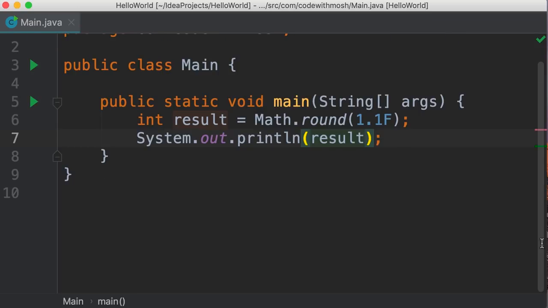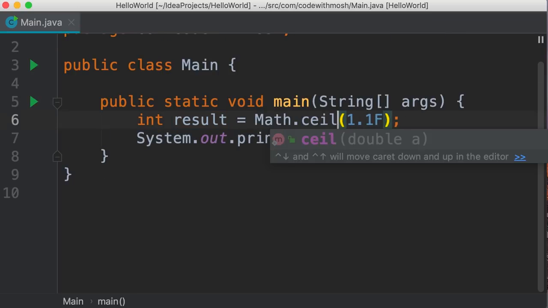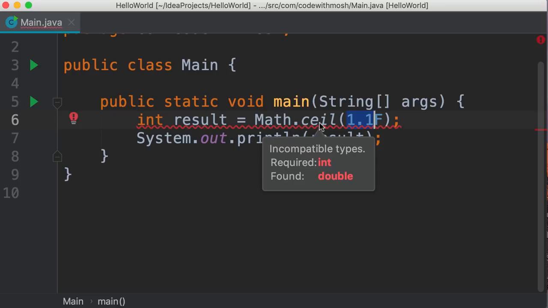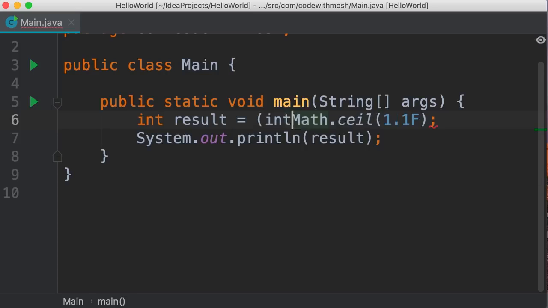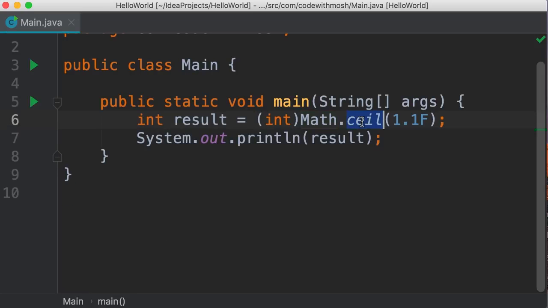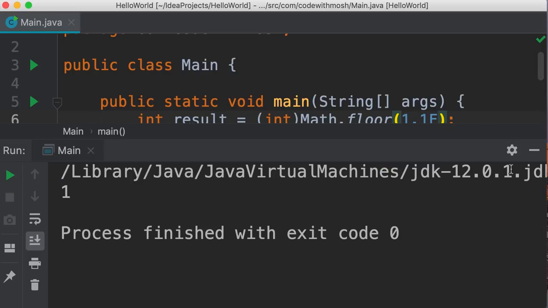Beautiful. Another useful method is ceil or ceiling, which returns the smallest integer that is greater than or equal to this number. So the ceiling of 1.1 is 2. Now here we have a compilation error because this method returns a double, but we're storing the result in an integer. So here we need to explicitly cast this to an integer. And now you can see the ceiling of this number is 2. We have another useful method that is floor. So the floor of a number is the largest integer that is smaller or equal to this number. In this case, it's going to be 1. Let's take a look. There you go.